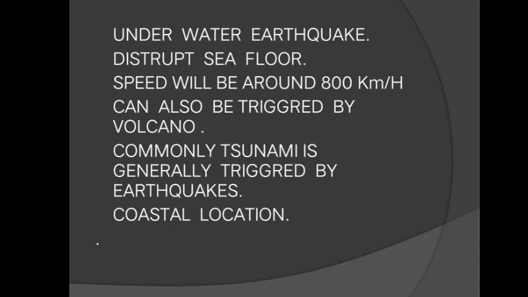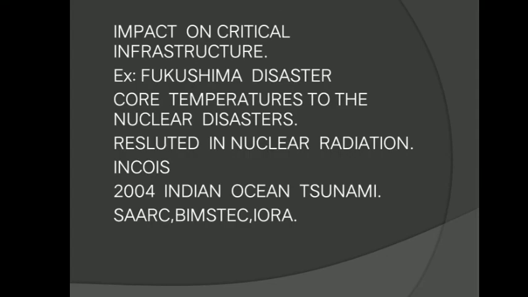And we have an organization, INCOIS, the Indian National Center for Ocean Information Services. It provides all the information related to tsunamis. In 2004, the Indian Ocean witnessed a tsunami which struck the east coast of India: Andhra Pradesh, Telangana, and Puducherry. Kerala was also affected. Critical infrastructure on the coastline can become a threat. The best example is the Fukushima disaster.